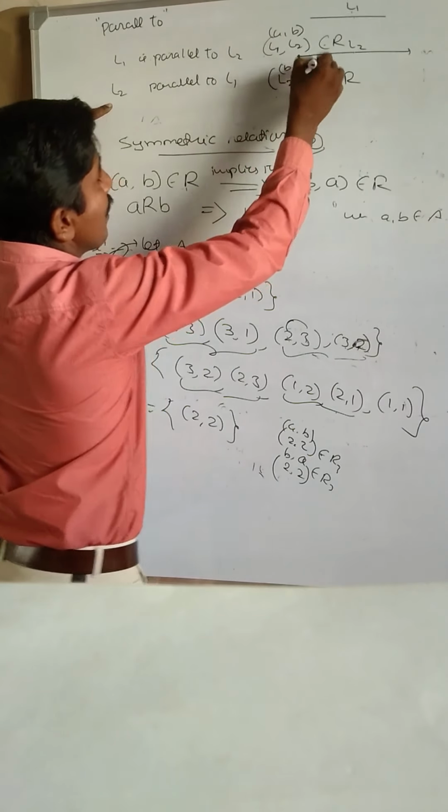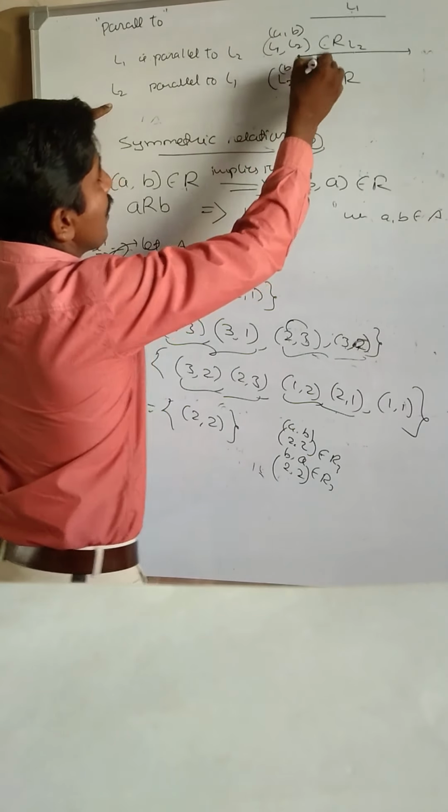Next, come to one more example: the perpendicular to relation on the set of all lines in a plane. This is L1 and this is line L2. Observe it. L1 is perpendicular to L2, and L2 is also perpendicular to L1, so both are perpendicular to each other.